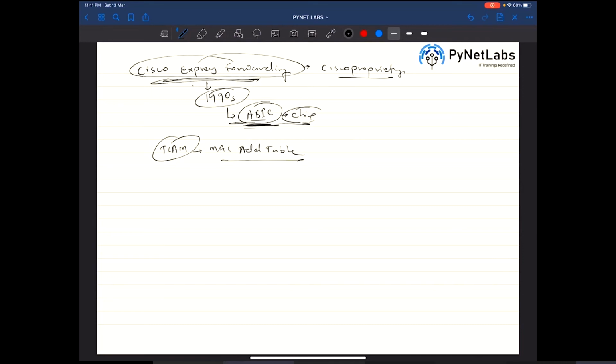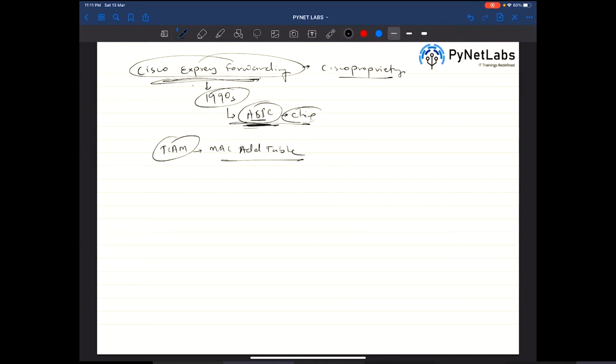You should be able to identify that in process switching, it is handled by the CPU, and in fast switching, or Cisco Express Forwarding, it is taken care of by the ASIC. That's exactly what the difference is.